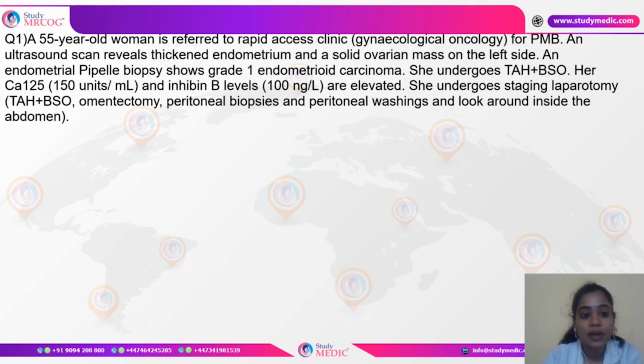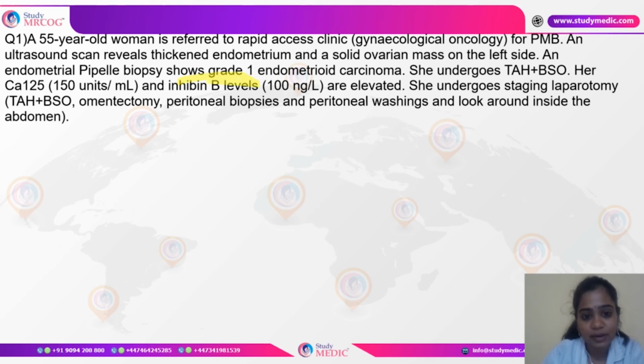So a 55-year-old woman is referred to the gynecological oncology for postmenopausal bleeding. An ultrasound shows thickened endometrium and a solid ovarian mass on the left side. An endometrial biopsy shows grade 1 endometrioid carcinoma, and she undergoes a total abdominal hysterectomy with bilateral salpingo-oophorectomy. Her CA-125 is 150 units, and inhibin B levels are said to be elevated.